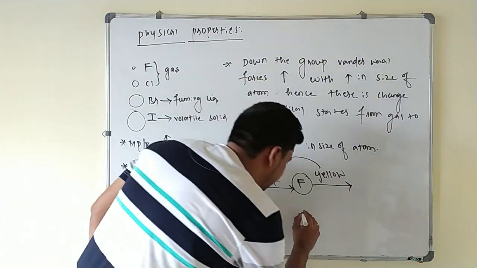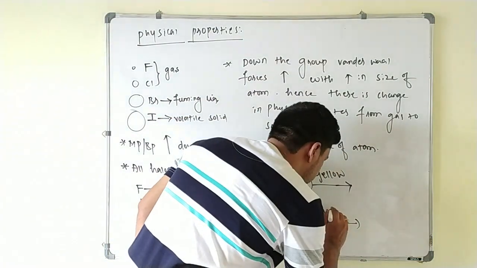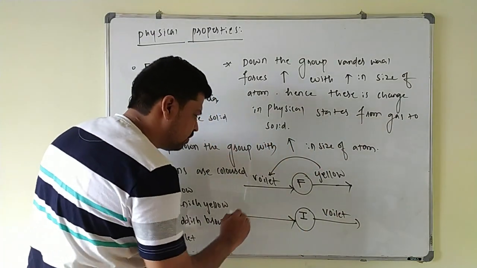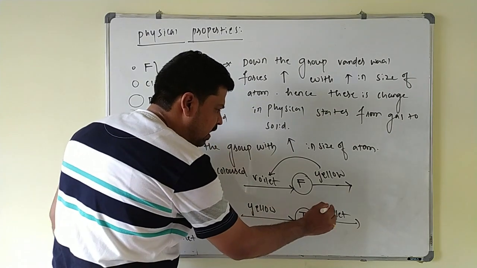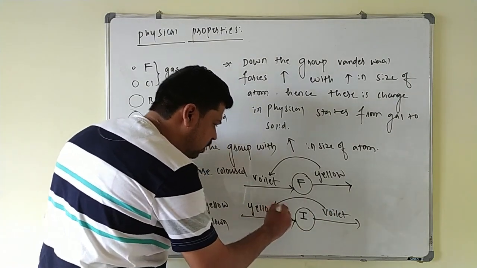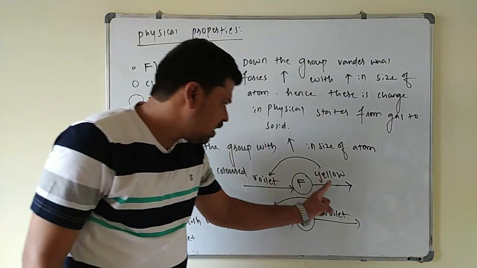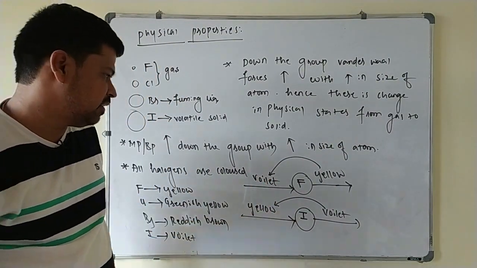If you go for iodine, iodine appears to be violet, and whenever white light is passed through the iodine, it absorbs yellow color light. So violet color is complementary to yellow color. In this way, the color that appears is complementary to the absorbed color here.